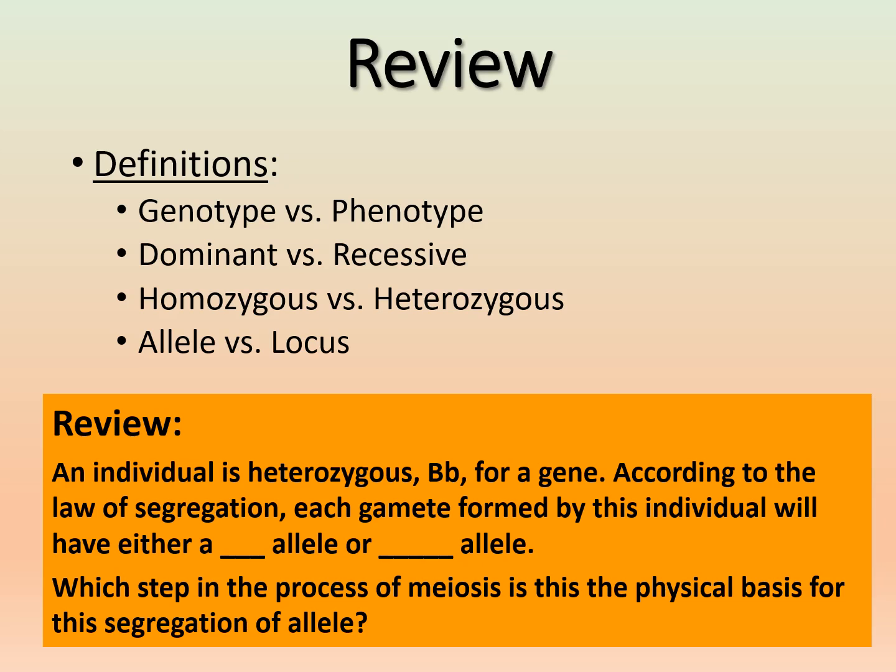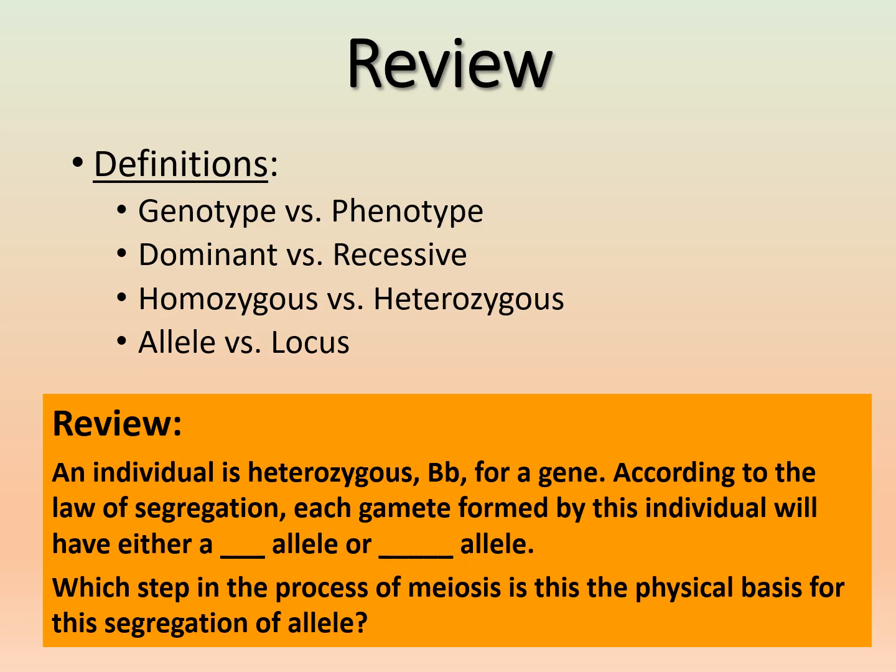Okay, so hopefully you were able to pause the video and go through those definitions, which I'm not going to because there's quite a lot of them, but you do need to know all of these definitions. But let's go through our little review down here, right? So if we have a heterozygous gene, big B, little b, each gamete is going to either have a big B allele or a little b allele, right?